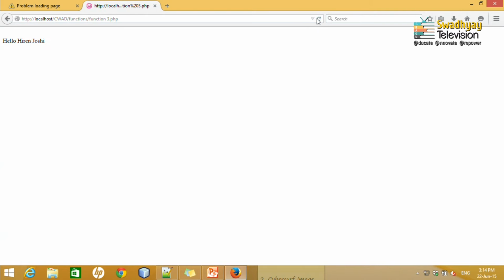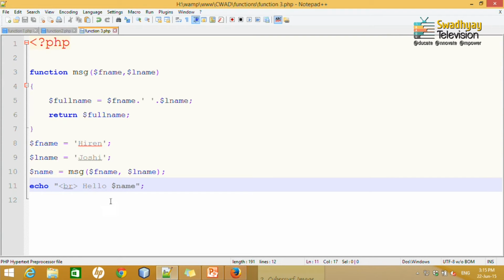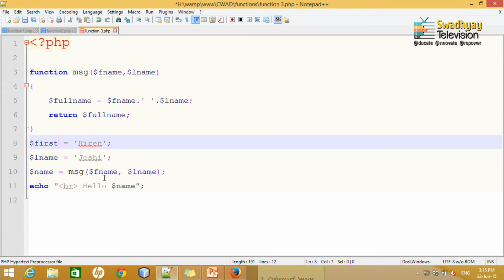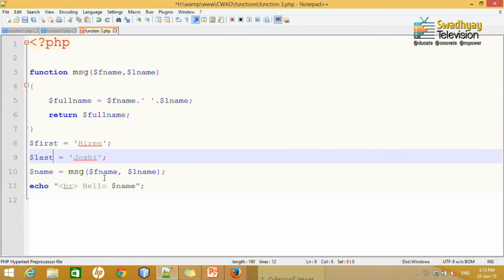So, this is, you can return the value as well, and as I say here I can write, let us say if I define here. So, this is my arguments. If I write $first and $last.